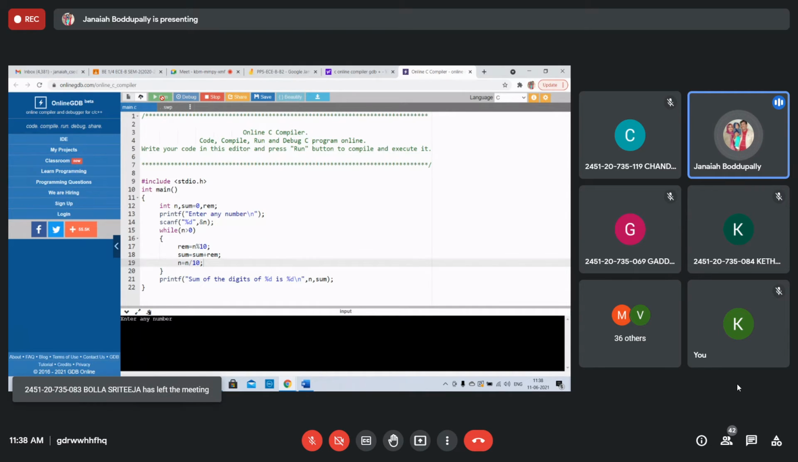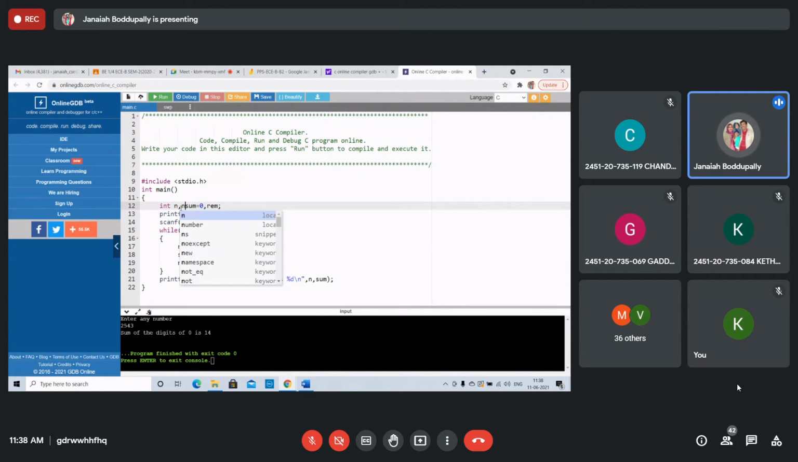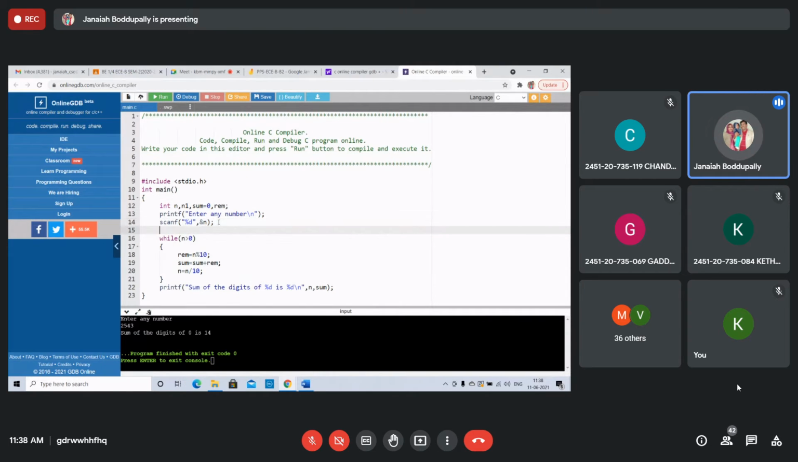Enter any number, 2543. I've taken the same number. In the first iteration, 3 will be added. Finally, n becomes 0, so the sum of the digits comes out as 0. That's why you change it: take one more number, n1, and before the while loop, store the n value into n1. Then only you can get the result.